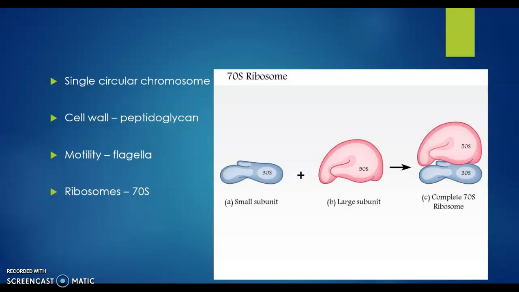Okay, so the 70S ribosome is divided into a smaller subunit and a larger subunit. The small subunit is 30S, whereas the large subunit is 50S, and combined together it is the 70S ribosome. Okay, and these prokaryotes range in size from 1 to 10 micrometers. Generally, a common bacteria will range up to 2 microns, whereas prokaryotes in general can range up to 10 micrometers. Okay, now let's move on to eukaryotes.